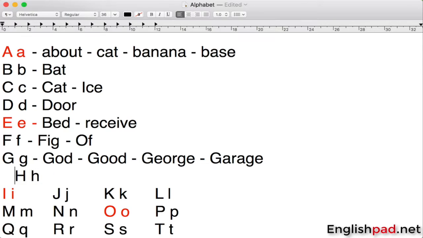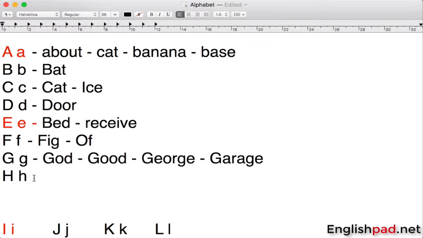Let's talk about H. So see, that's how we pronounce this letter, H. Don't pronounce it like H or something. And for example, we have hot, which is the opposite of cold, hot. Or for example, we have hour. So here it is silent. We don't pronounce this. So it's hour. When you say hour, it's hour.